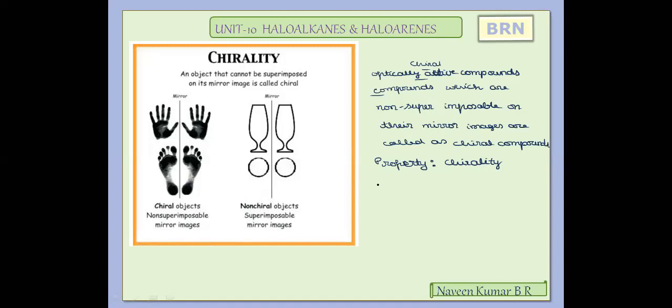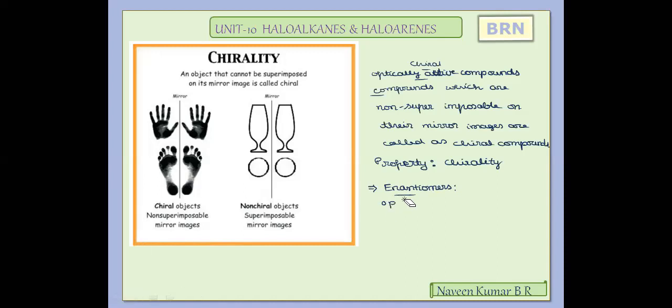Asymmetric carbon or chiral carbon refers to the carbon which is bonded to four different atoms or groups of atoms. So such asymmetric carbon containing compounds will show this optical rotation. It is also represented by one more optical term called enantiomers. Enantiomers have the same meaning. Enantiomers are optically active compounds which are non-superimposable on their mirror images. So you can use the same definition for this also.